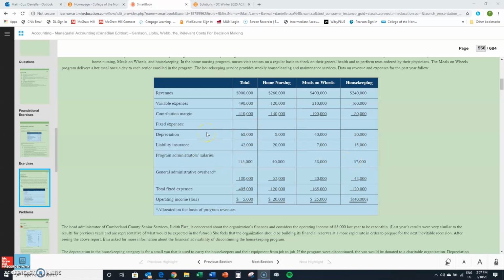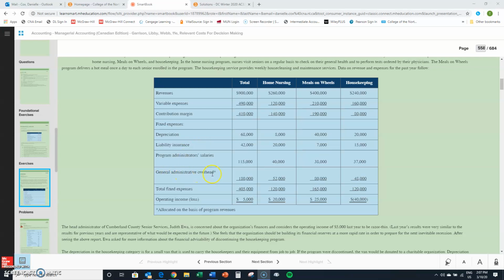Depreciation, give it a second to think. Would depreciation be lost, be avoided? And the answer to that is no. The van was already purchased. It's a sunk cost. If they get rid of housekeeping, the van is going to be donated, and they won't get any money back for it, so that doesn't come into play in our decision.